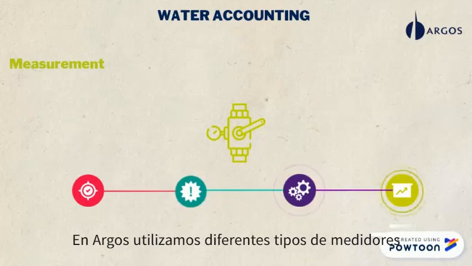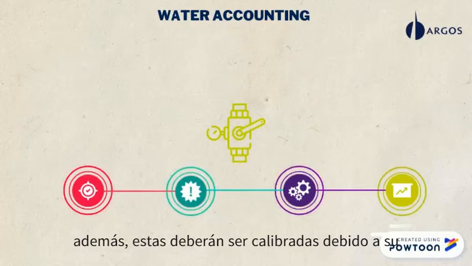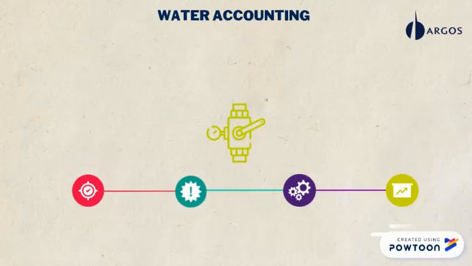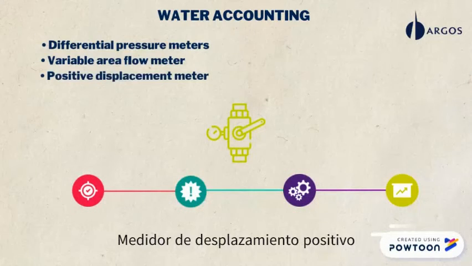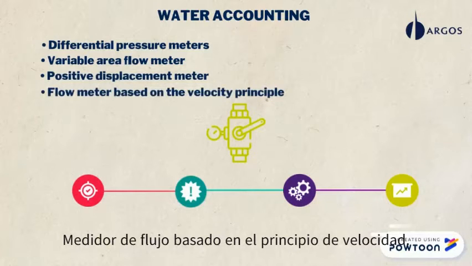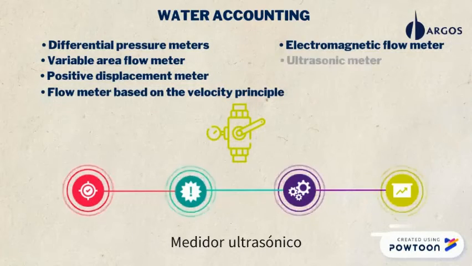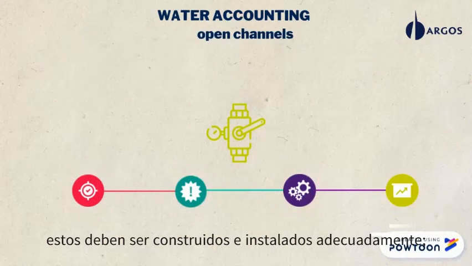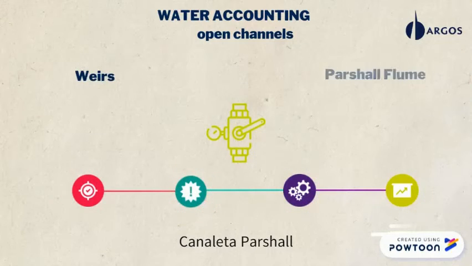In Argos we use different types of meters. Some are piping meters, which should be properly installed so they give accurate readings, and due to deterioration over time need current maintenance and calibration. The piping meters could be differential pressure meters, variable area flow meters, positive displacement meters, flow meters based on the velocity principle, electromagnetic flow meters, or ultrasonic meters. Other types of meters are open channels. These need to be built and installed properly. These meters could be weirs or partial flumes.